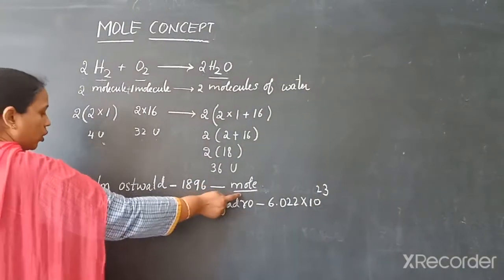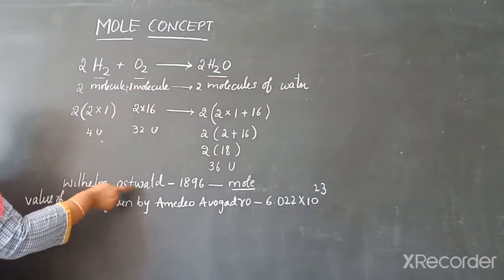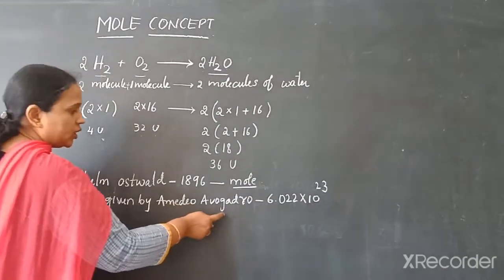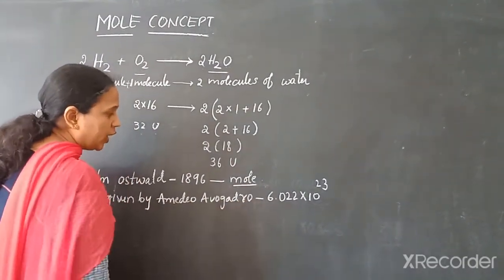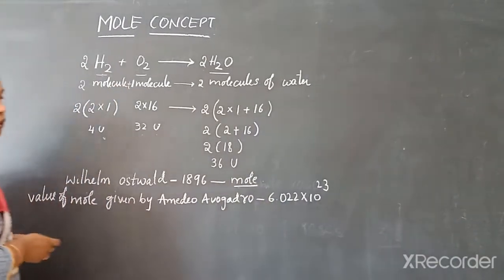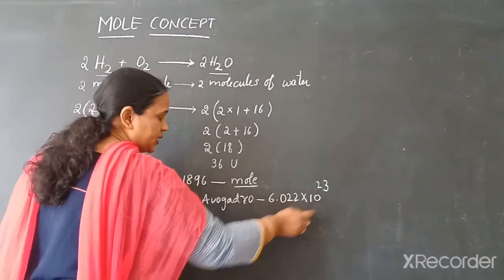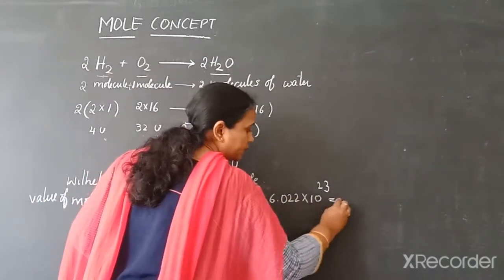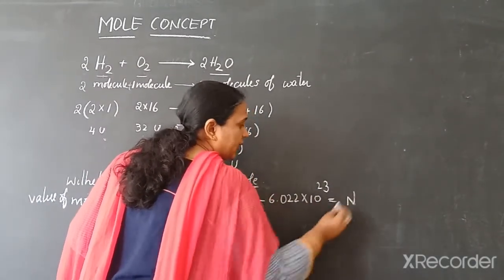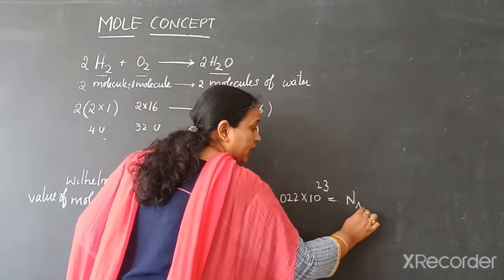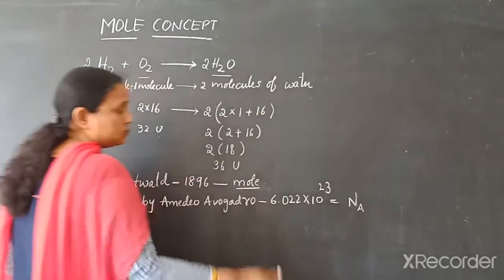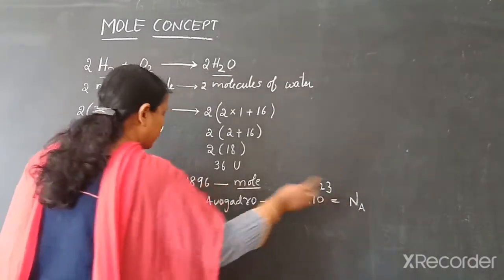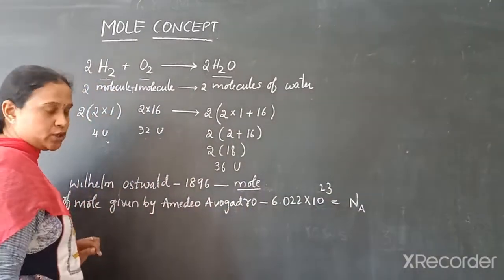The word mole was introduced by Wilhelm Oswald, but the value of the mole was given by Avogadro, and its value is 6.022 into 10 power 23, and it is symbolized by NA, capital N and capital A written as subscript. This is the symbol for Avogadro.